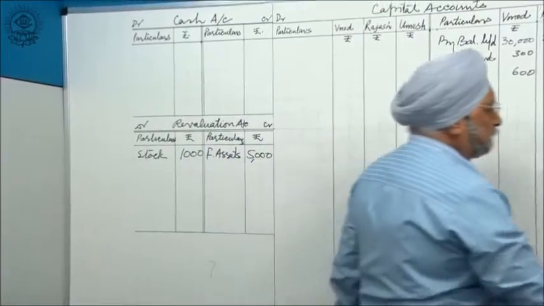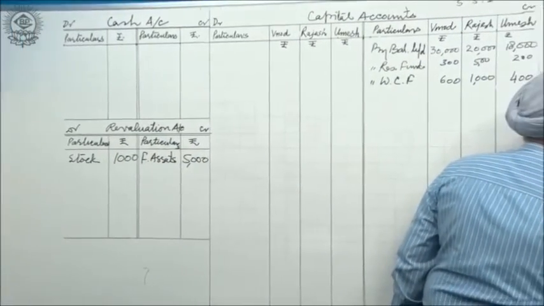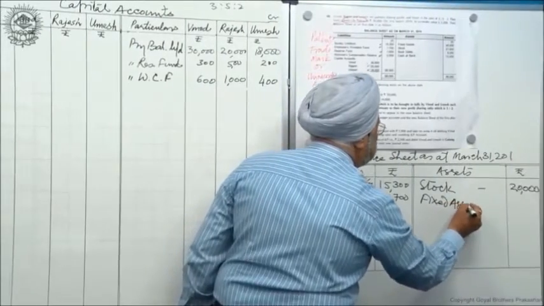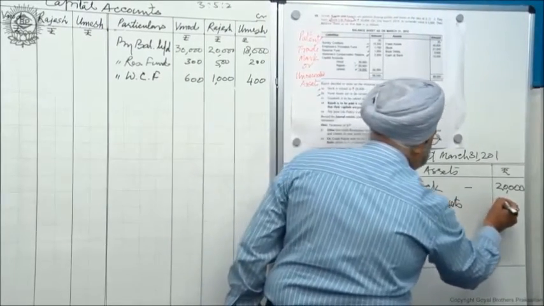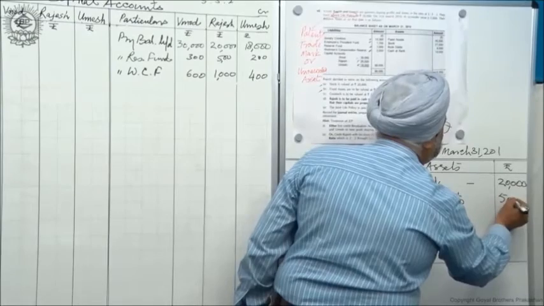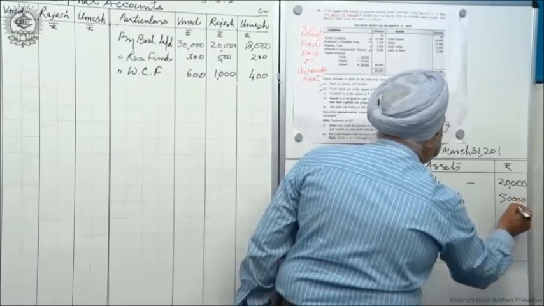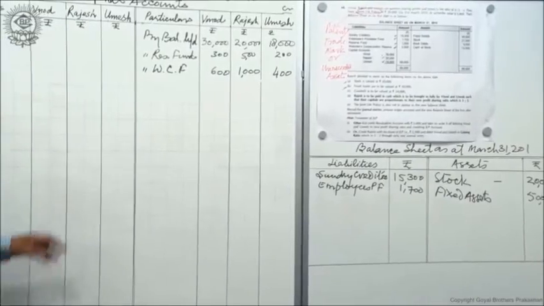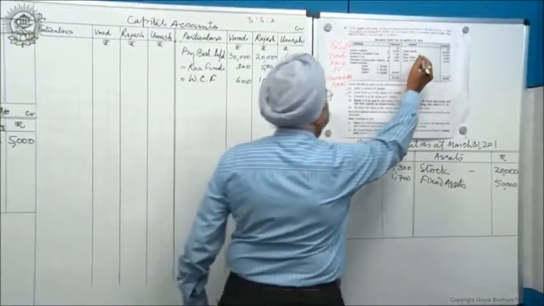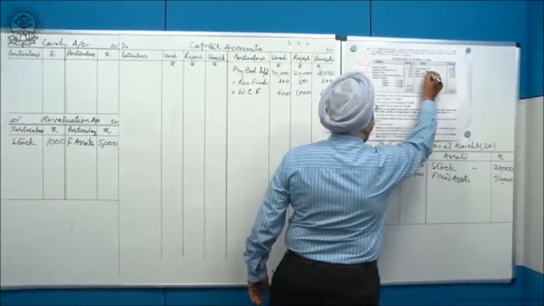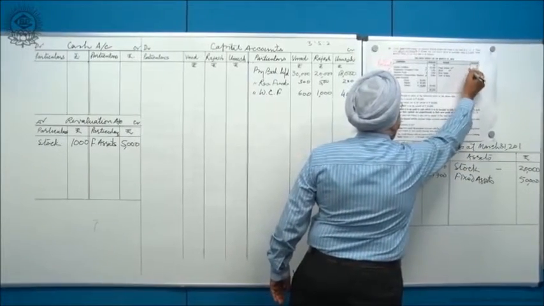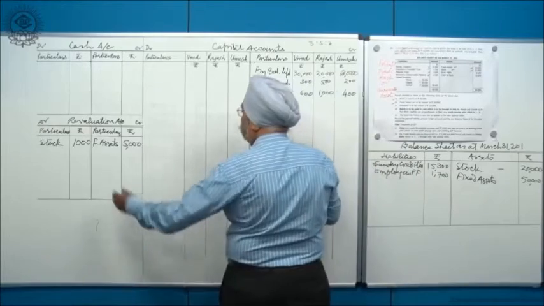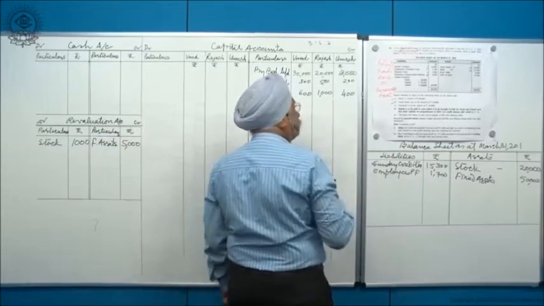So I write here fixed assets also. New value 50,000. Okay. So these two figures, fixed assets and stock, they have been taken up and they have been written in the balance sheet also. They have been written in the revaluation also.